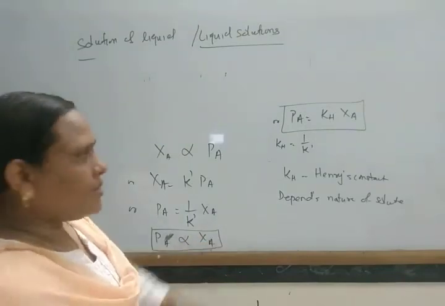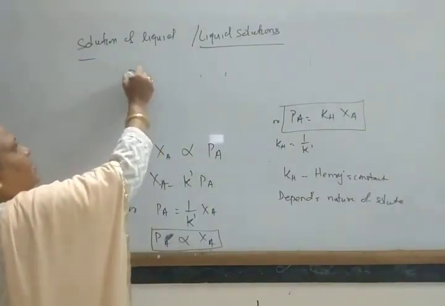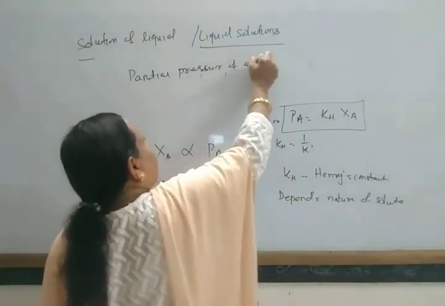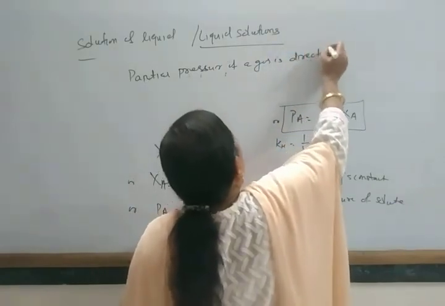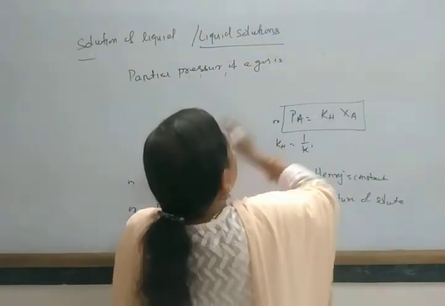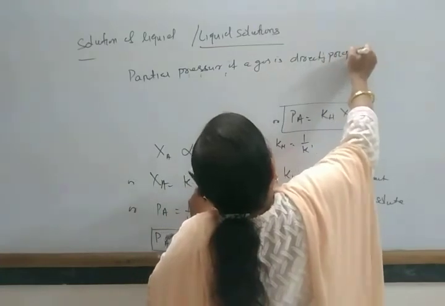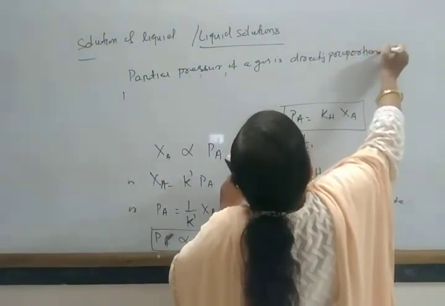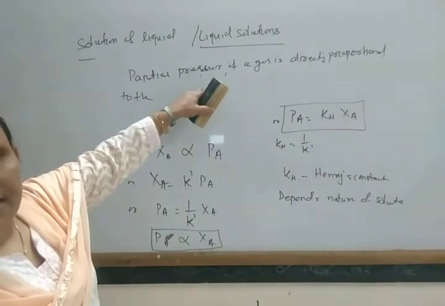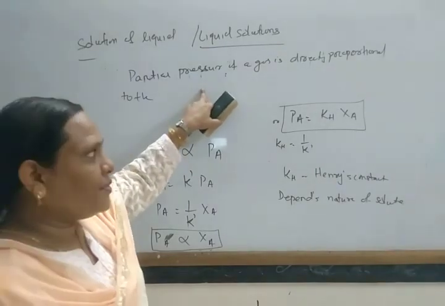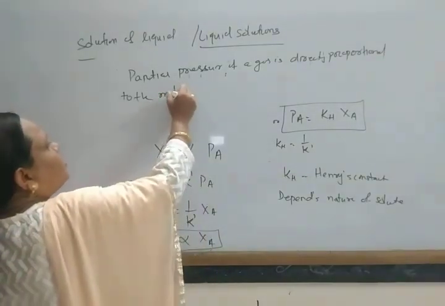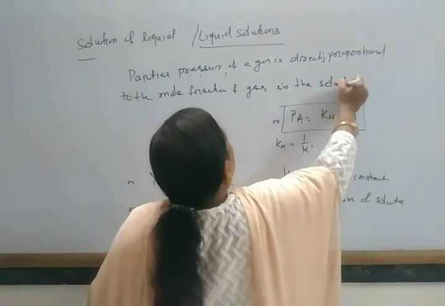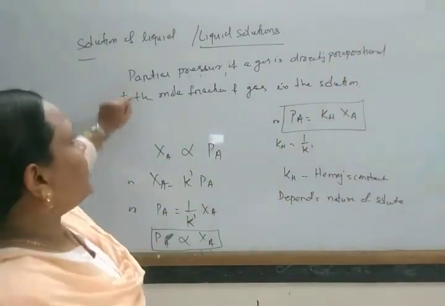So from this relation, Henry's law can also be stated as: the partial pressure of a gas dissolved in a liquid is directly proportional to the mole fraction of the gas in the solution.